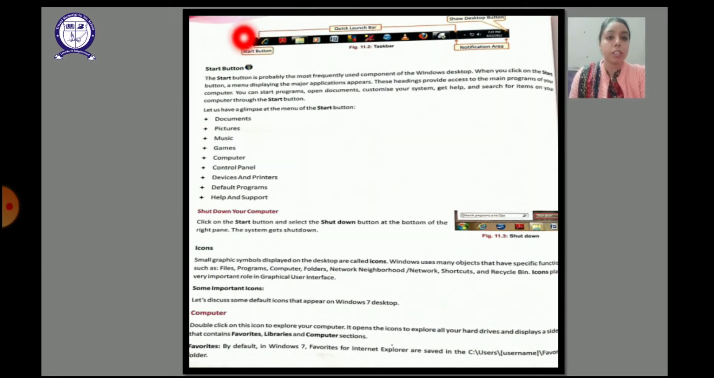After this we have the start button. Now here you see this is the start button. By clicking on this, a dialog box will open in which the names of different programs will be there. From there you can open any of the programs as per your requirement. So the start button is the most frequently used component of the Windows desktop.